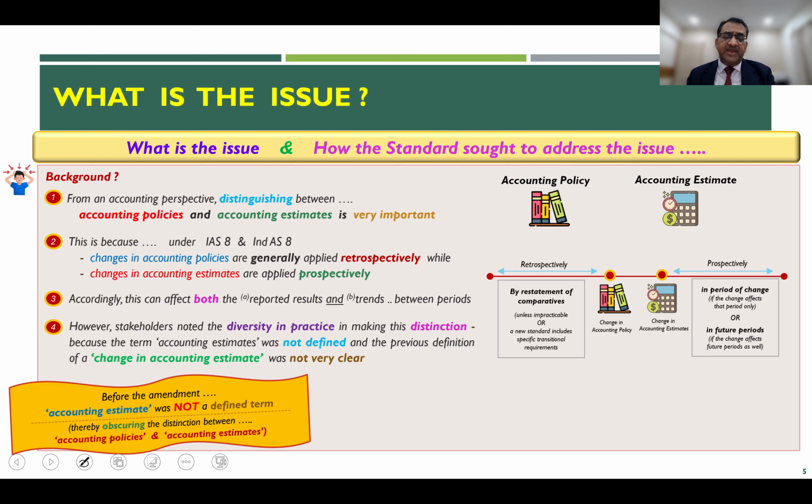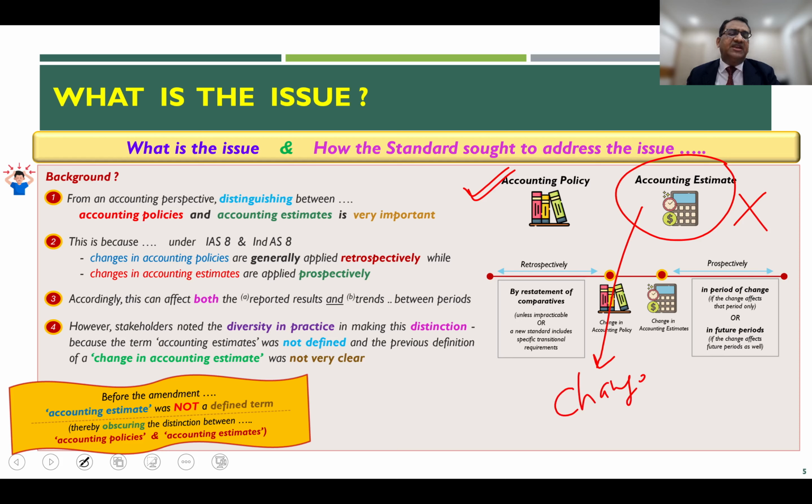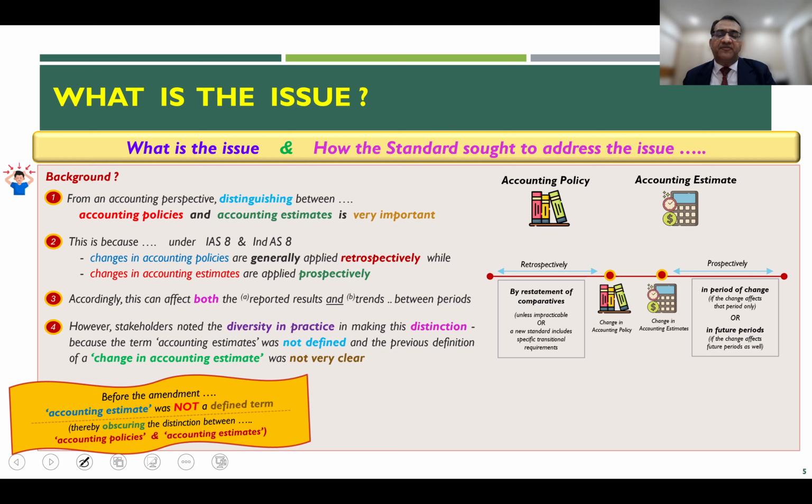The reason for the diversity in practice is that the term accounting estimate, before the amendment, was not defined in the standard. What the pre-amendment standard used to do is define what is an accounting policy, and it had given, by way of example, what is a change in accounting estimates. But the definition of accounting estimates per se was not there in the pre-amended standard. And this led to problems in the actual implementation of these two terms.